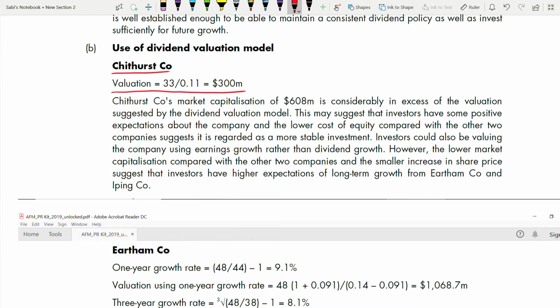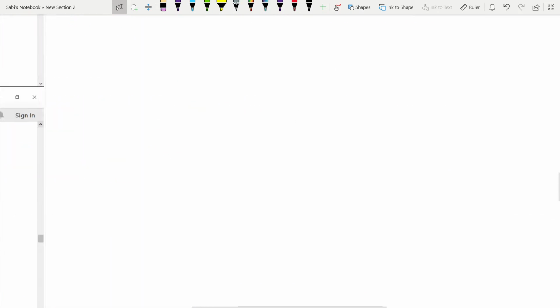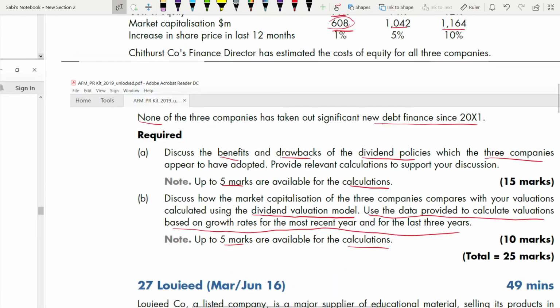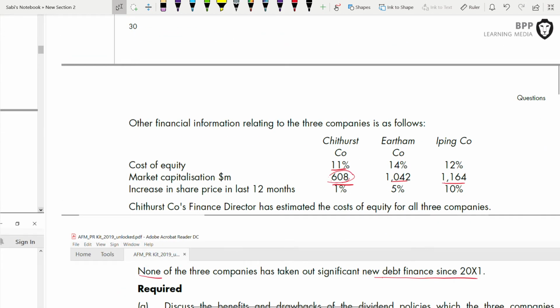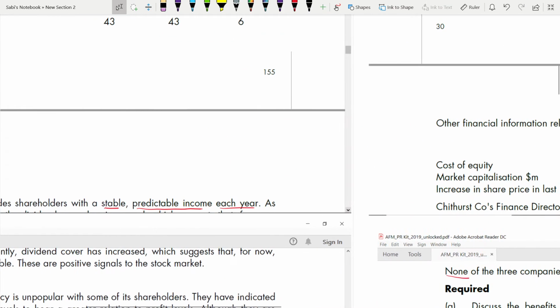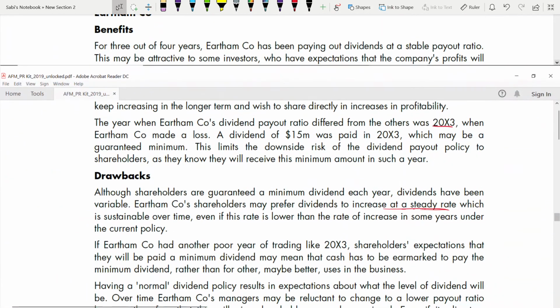Number one reason, investors have positive expectations about the company, and the lower cost of equity compared with the other two companies suggests it is regarded as a more stable investment. Lower cost of equity, positive. Investors have positive expectations about the company. Lower cost of equity means it is less risky. If you see cost of equity 11%, 14, 12, it is the lowest for Chithurst, which is good.